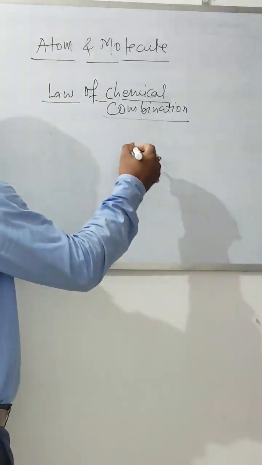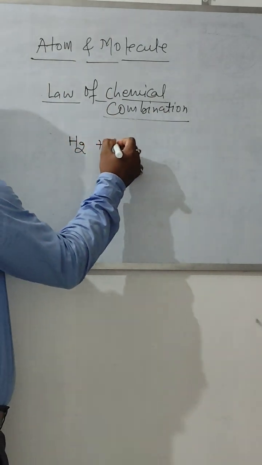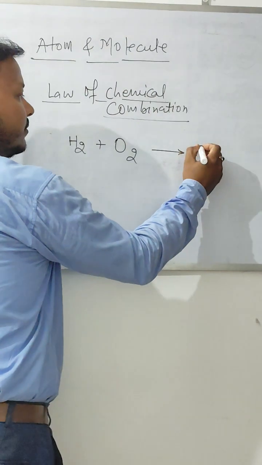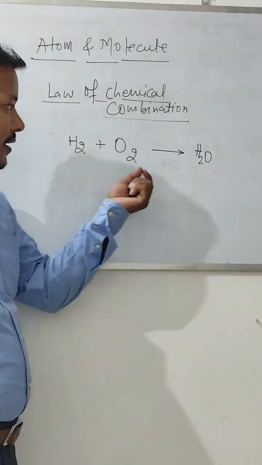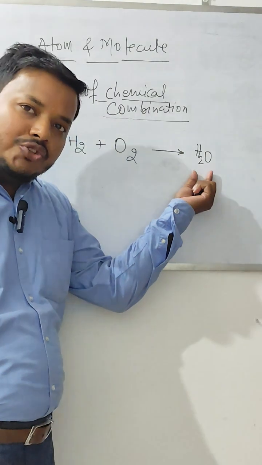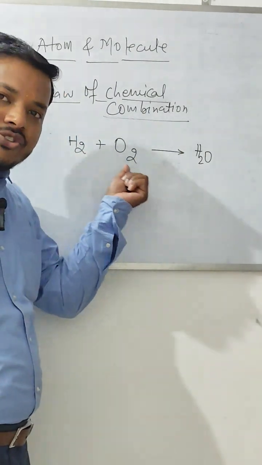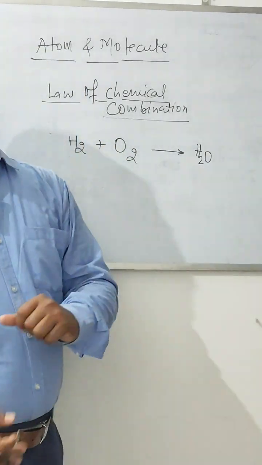For example, suppose we have H2 plus O2, this will give you H2O. Okay, so whatever amount of H2O is produced after the chemical combination of H2 plus O2, right? This must be equal.